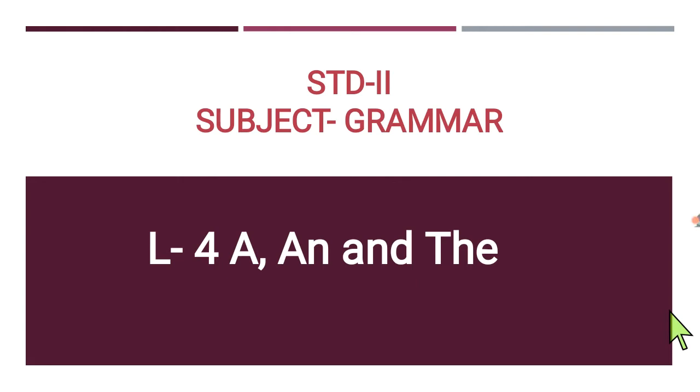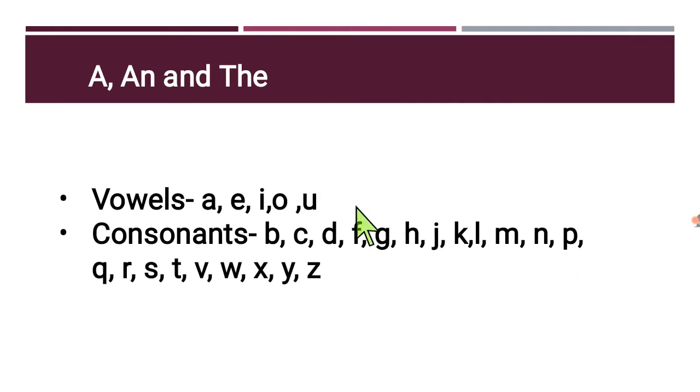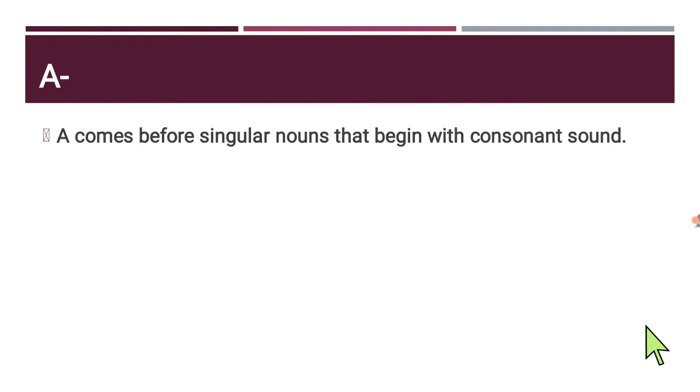Welcome to grammar class. Today we are going to learn a, an and the. These words used to point out nouns are called articles. You already know that a, e, i, o, u are the vowels and all other letters are the consonants. So we're going to see the first article.